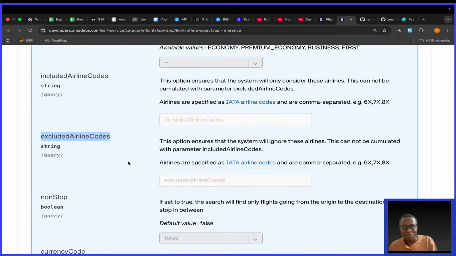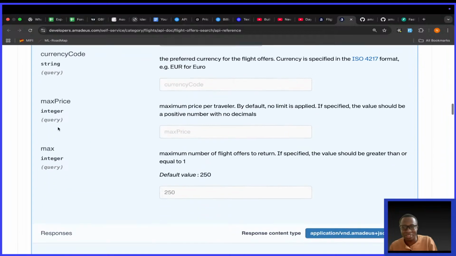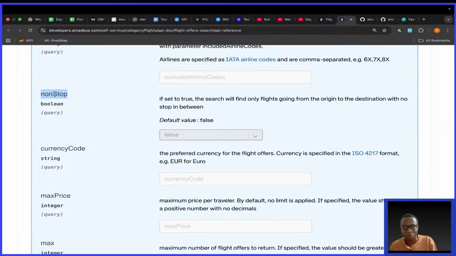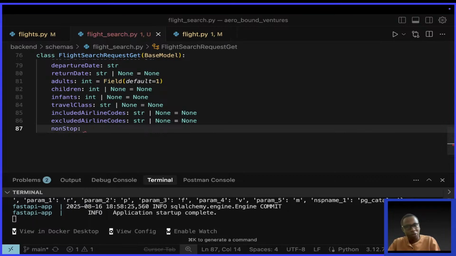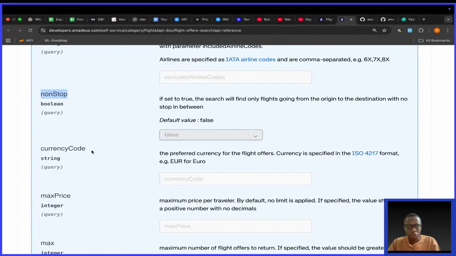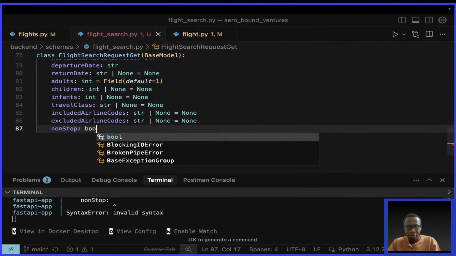Thank you for following along. So let's look at this. Not finally, I think we have a few more. We have non-stop, which is optional. Actually, let me just copy all of them at once, then we edit. So non-stop is a boolean, so it's a bool.